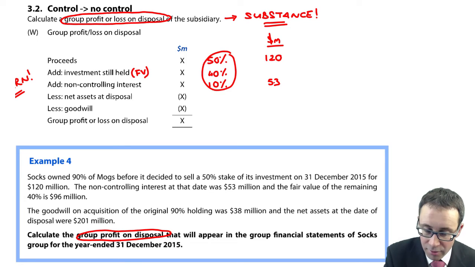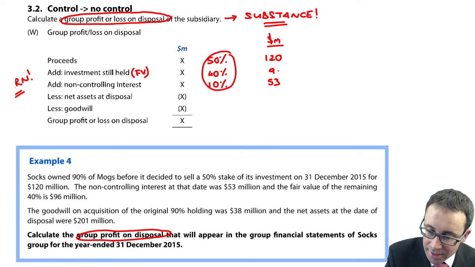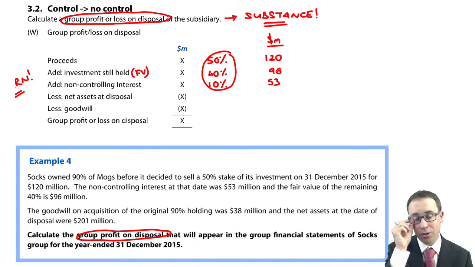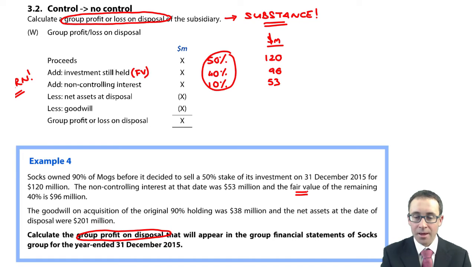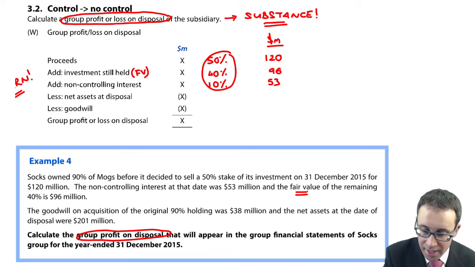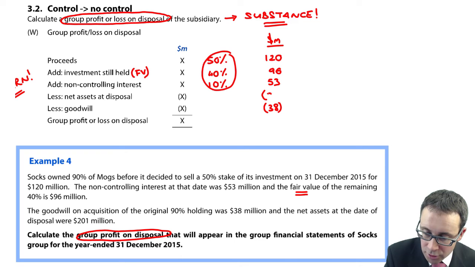The fair value of the remaining 40% is 96. So make sure, again, that what you still hold is at fair value. And then the goodwill on acquisition of the original 90% was 38, and the net assets at the date of disposal were 201.